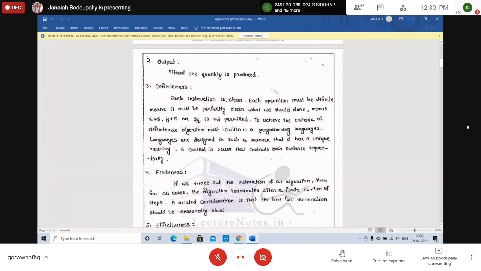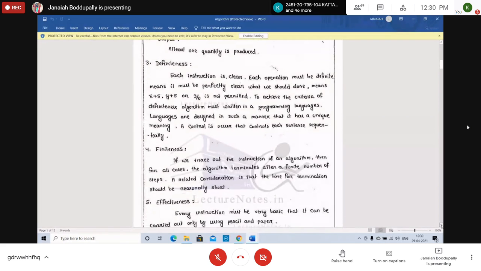Without knowing the value of x, you can't find the x plus 5 value. Without knowing the value of y, y plus 5 is meaningless. 3 by 0 is not permitted in mathematics. So to achieve the criteria, definiteness must be followed in any programming language. Definiteness is compulsory in any algorithm.